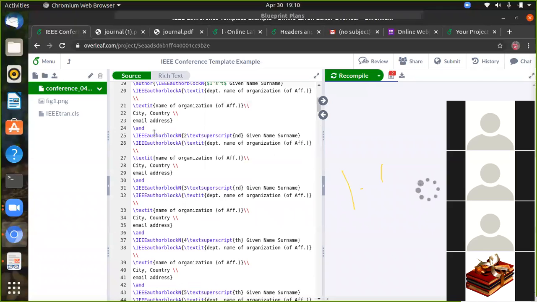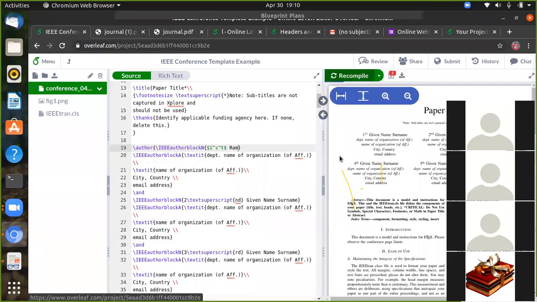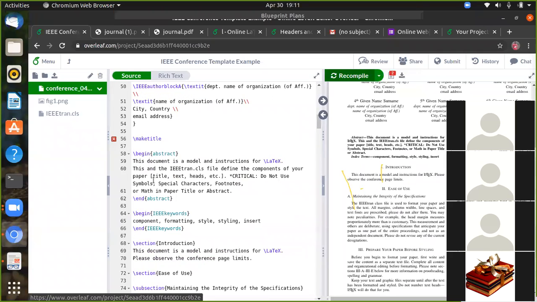But you can give your paper title and the name of the author. So you can give your first author name, name and surname. You can replace it with your name, so that your name will come. So likewise you can change your name, and now you can see first name and last surname. So you can change all the things.